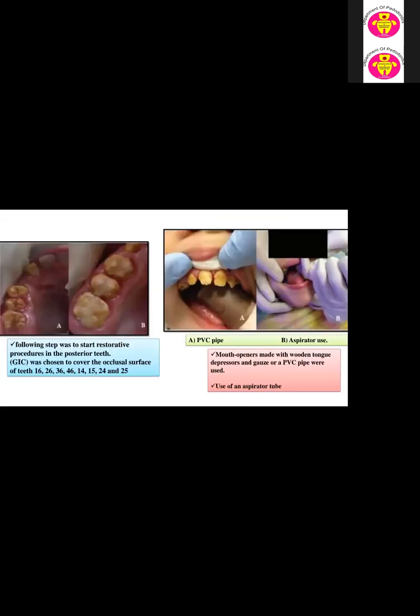This photograph shows the step-by-step restorations with GIC in 16, 26, 36, 46, 14, 15, 24, 25, and this picture shows the PVC pipe, which is a mouth opener, with the wooden tongue depressor and use of the aspirator tube.